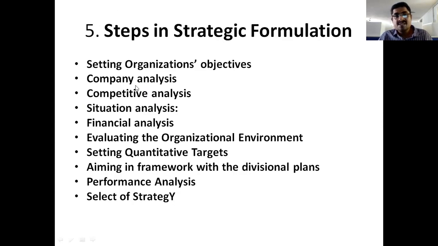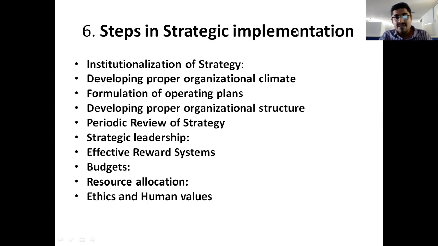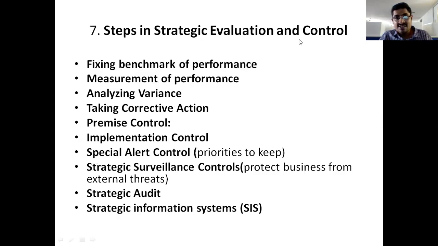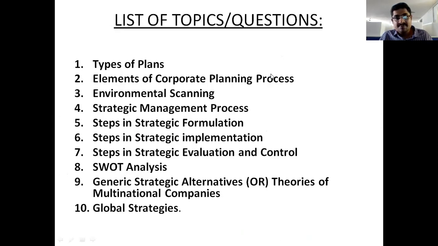Based upon all these things: strategy formulation, strategy implementation, and strategy control. So in this list of topics we also have the strategic management process, strategic formulation, strategic implementation, and strategic evaluation and control. These are the three important questions we have in this fifth unit, right?